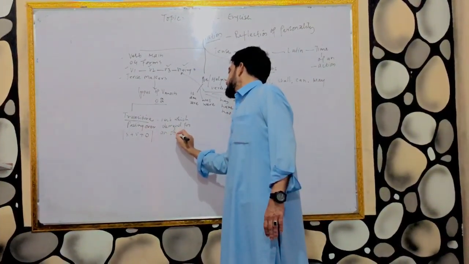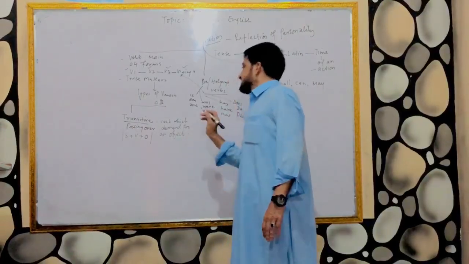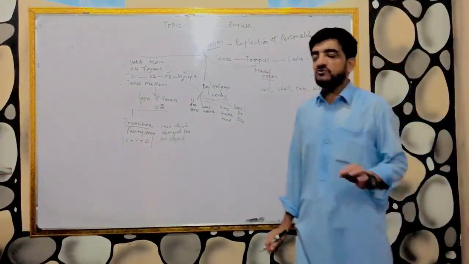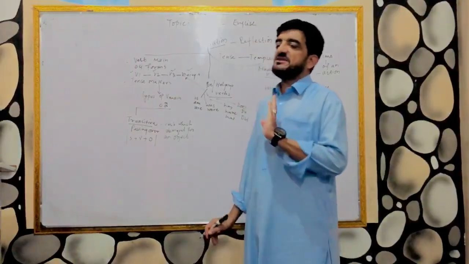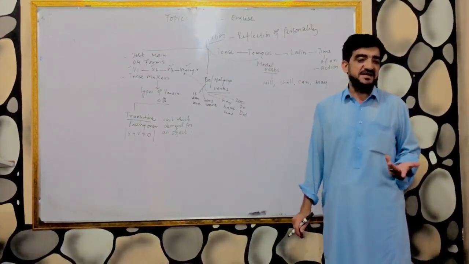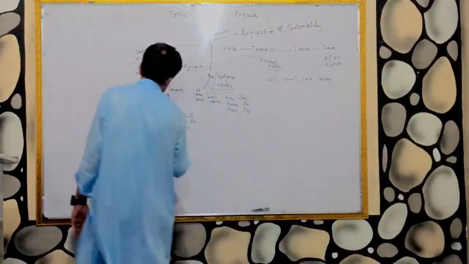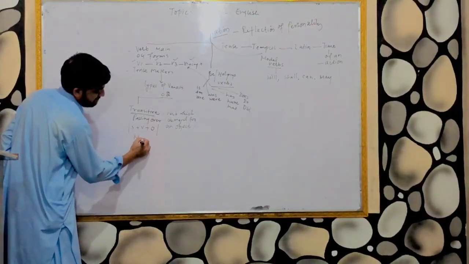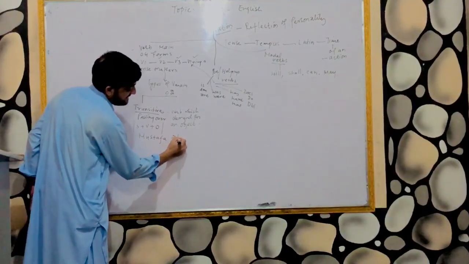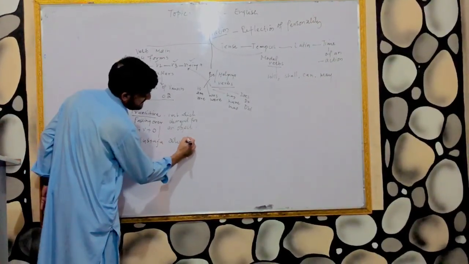If somebody asks you what is meant by transitive verb, you will just say that those verbs which always demand an object. What is object? Object is the receiver of action. For example, I say: Mustafa ate the cake.